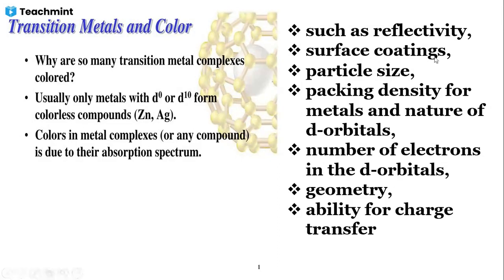So many factors are there. We have to see the reflectivity, surface coating, packing density of the metals, the nature of the d orbitals, the number of electrons in the d orbitals, geometry, and the ability for charge transfer. Here we have seen for zinc and silver, d0 and d10 configurations are there. At that time, they are colorless. Means the number of electrons in the d orbital matters for the color of the transition metal. Charge transfer and geometry also matter.